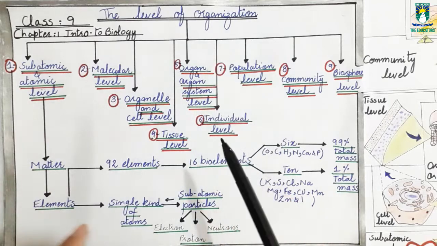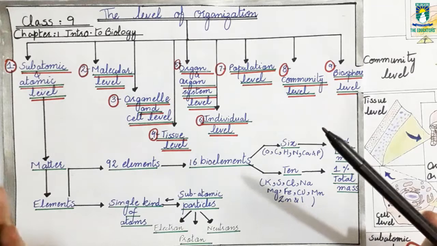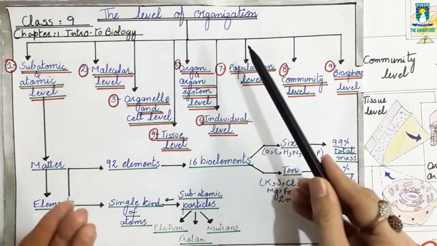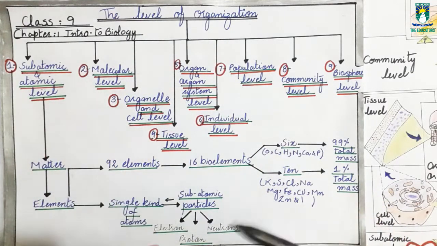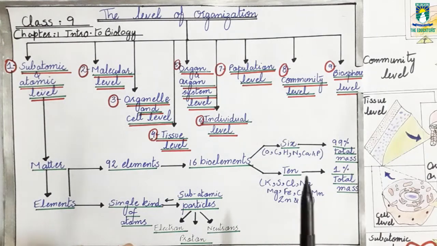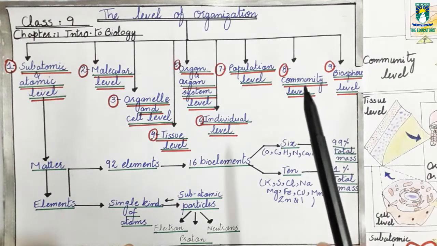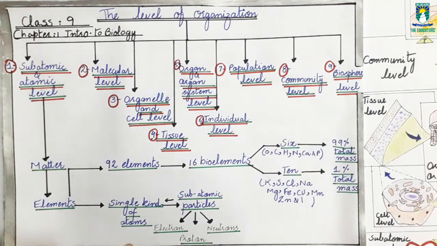So students, before we discuss our main topic, you must have knowledge about the level of organization. What is the level of organization? Basically, in the levels of organization, organisms are organized from smaller to bigger ones, or from simpler to complex forms.